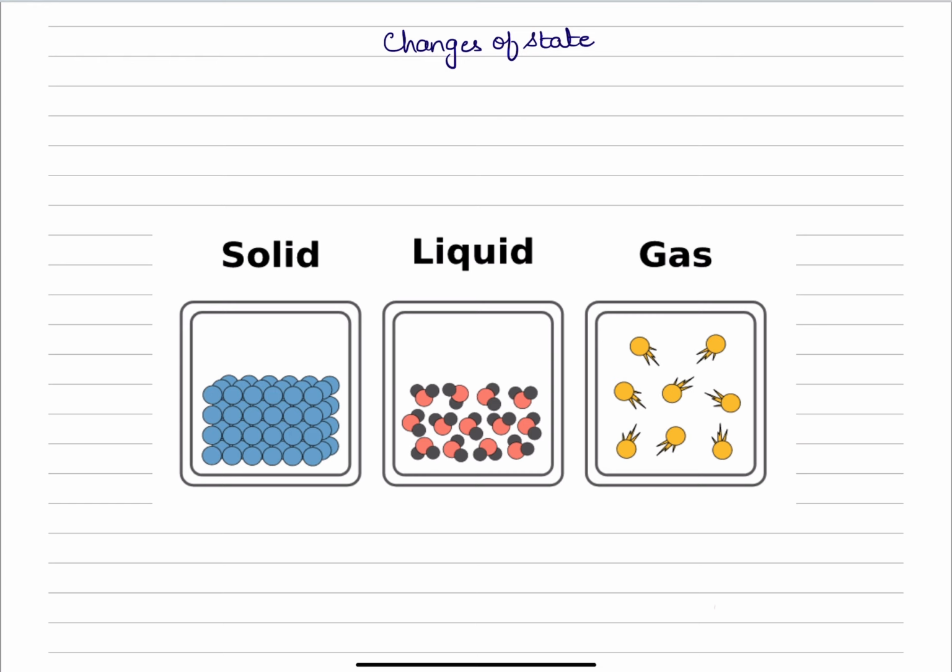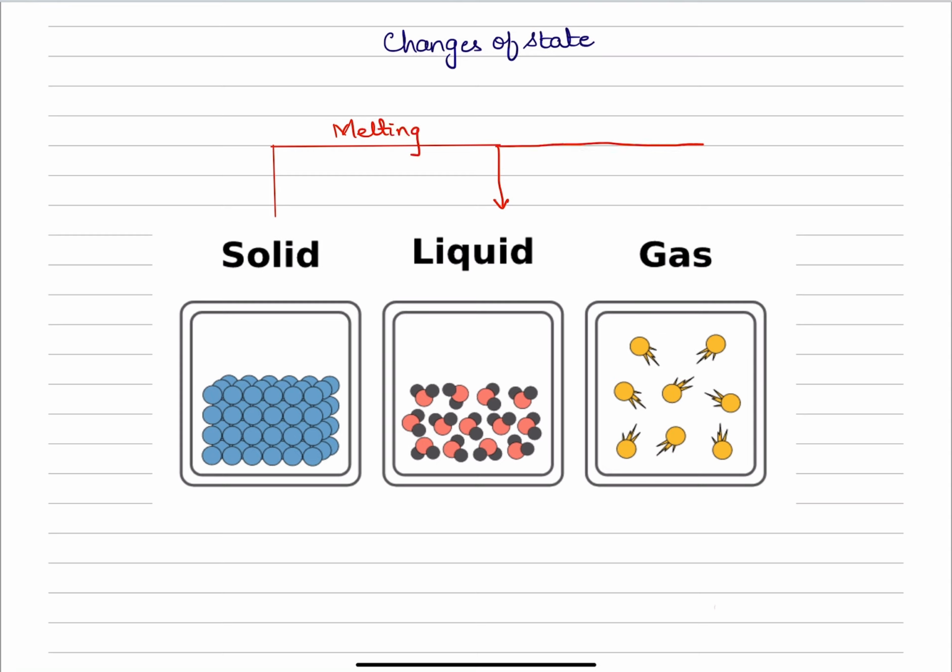Let's see. If I want to convert a solid into a liquid, I'll have to increase the temperature of the solid. The solid will be converted into a liquid, and that process is called melting.